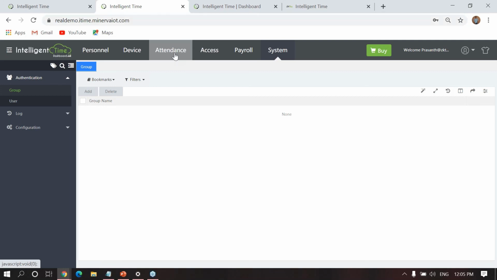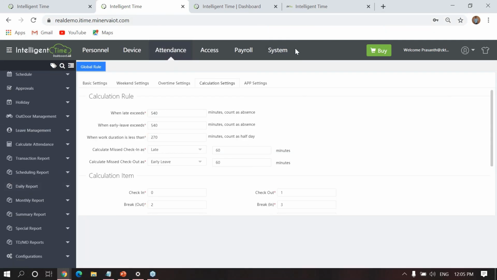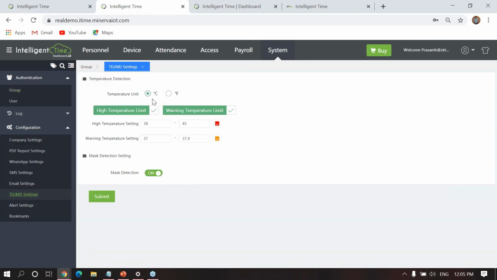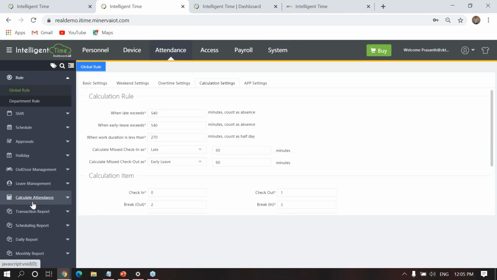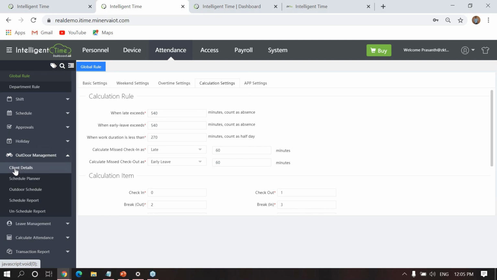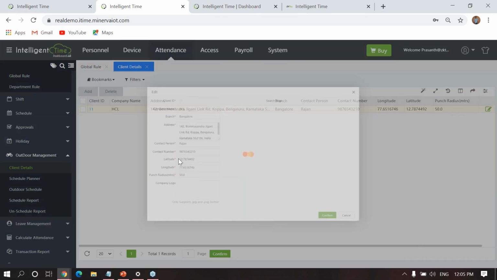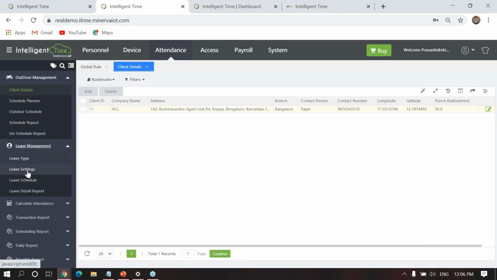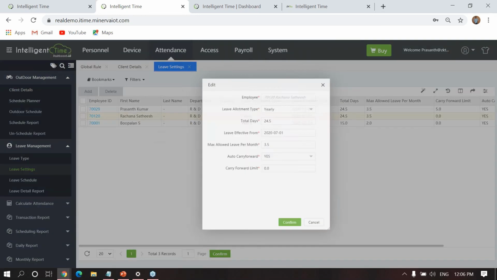Here I just want to show a few reports. Mainly, let me show you the pandemic TDMD setting. Here you have to make the settings: what the range is for high temperature and what the range is for warning temperature. Then go to attendance, where you can see outdoor management and mention the location too, as everything is integrated with our Google Map. And leave management, where you can create different kinds of leaves.